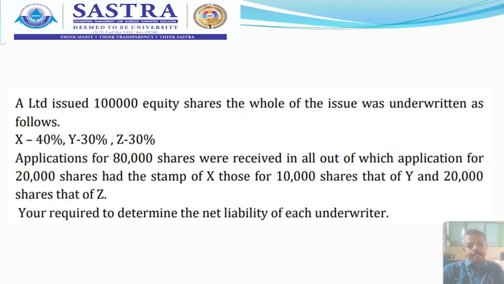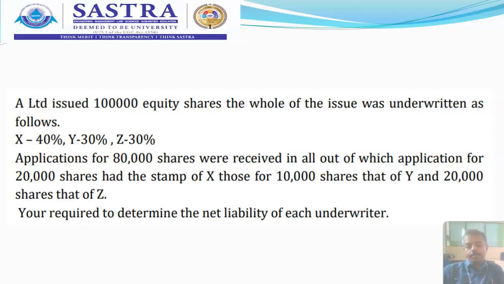Now as I said, prepare 5-column table since we have 3 companies as underwriting companies. So particulars, X underwriter, Y underwriter, Z underwriter, and then last total. So 5 columns. I hope you are able to follow my words. You take notes simultaneously. So particulars, X underwriting, and then Y underwriter, Z underwriter, third one is total.